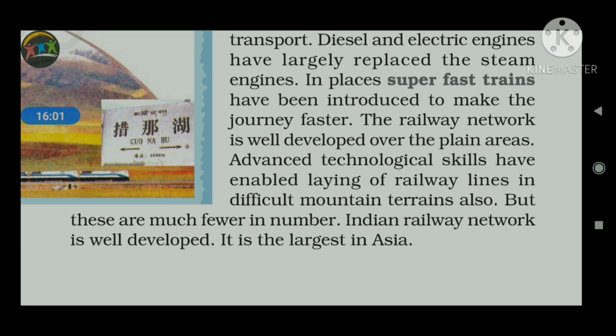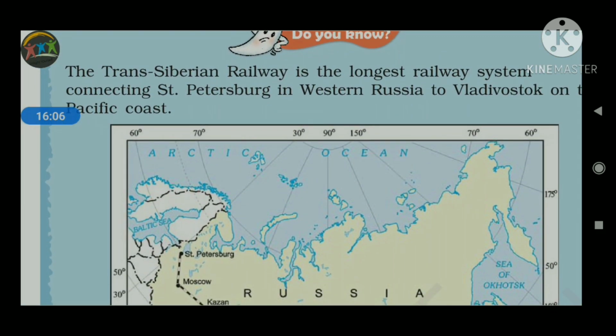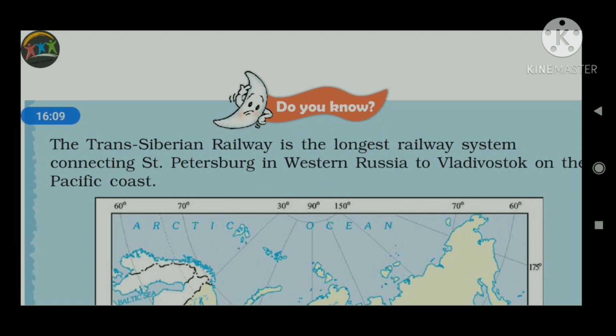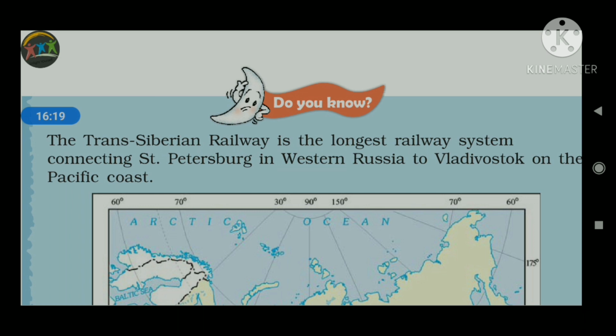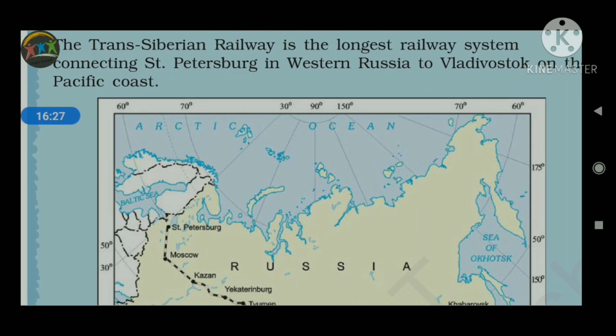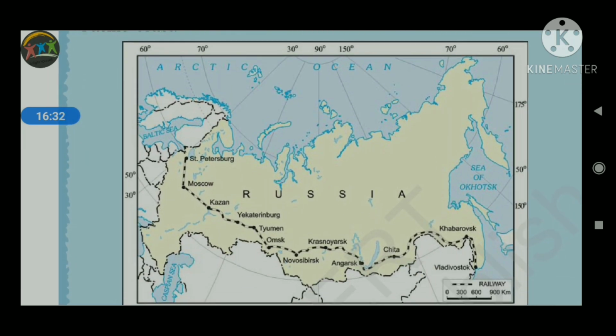Now we will proceed to the next portion of the railway system. Here you are getting the Trans-Siberian Railway, which is the world's longest railway system, connecting St. Petersburg in West Russia to Vladivostok on the Pacific coast. So this is an example of the Transcontinental Railway. The map given in your textbook shows the route, and it is an example of what type of railway system? It is known as the Transcontinental Railway.